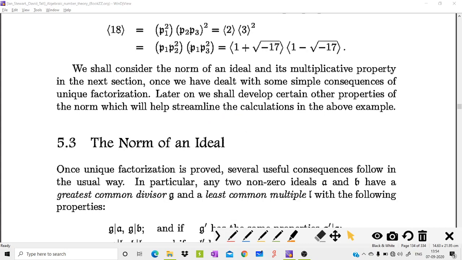Using that fact, you can see this ideal 18 can be written as 2 into 3 squared, and as a product of two ideals like this: the ideal generated by 1 plus root minus 17 into the ideal generated by 1 minus root minus 17. In the next section, 5.3, we will discuss the norm of an ideal in a classical way. In this section, we will prove the multiplicative property of the ideals.